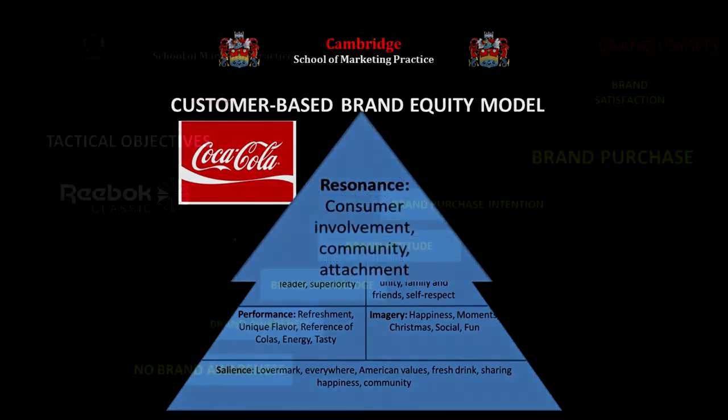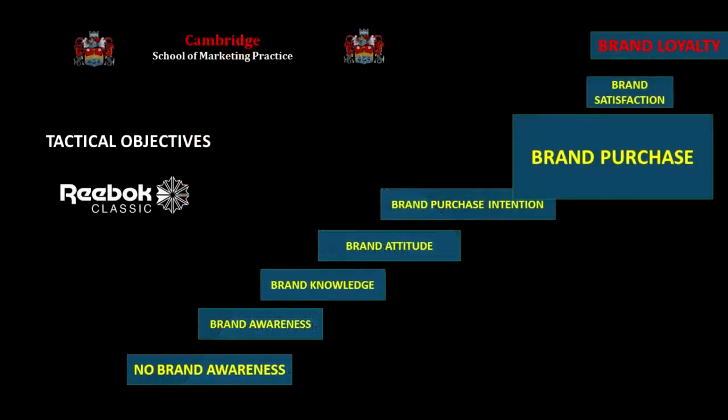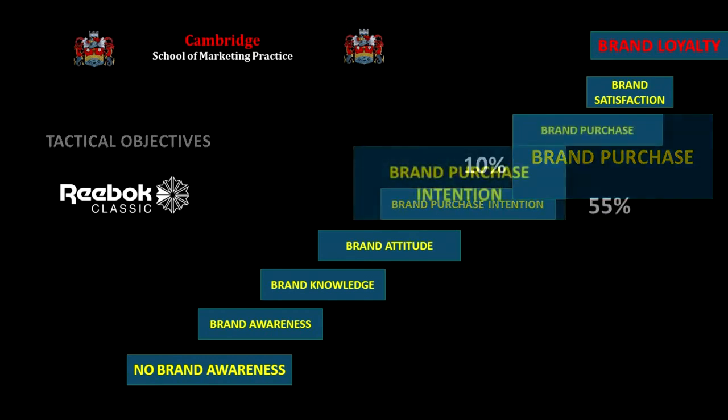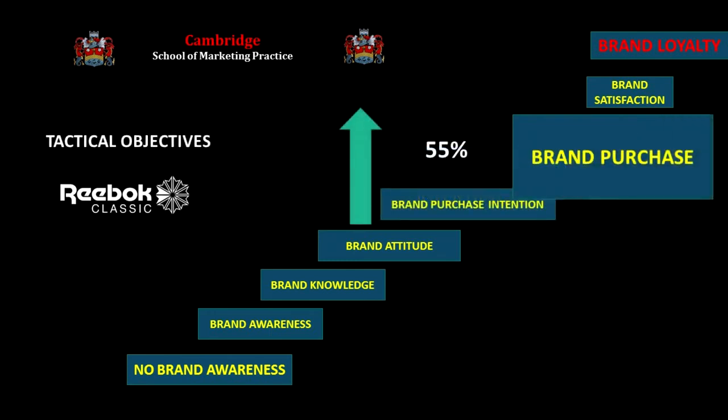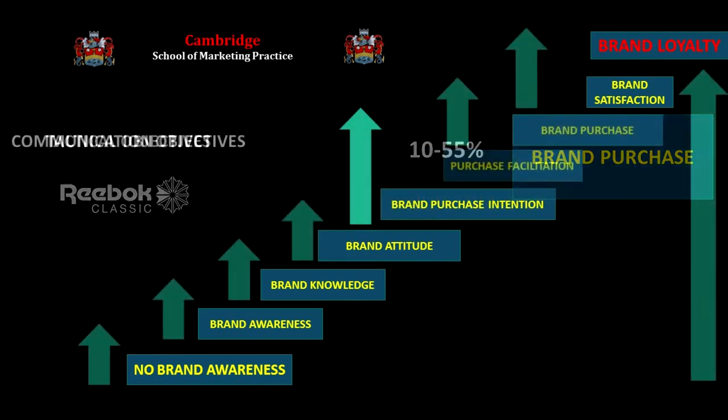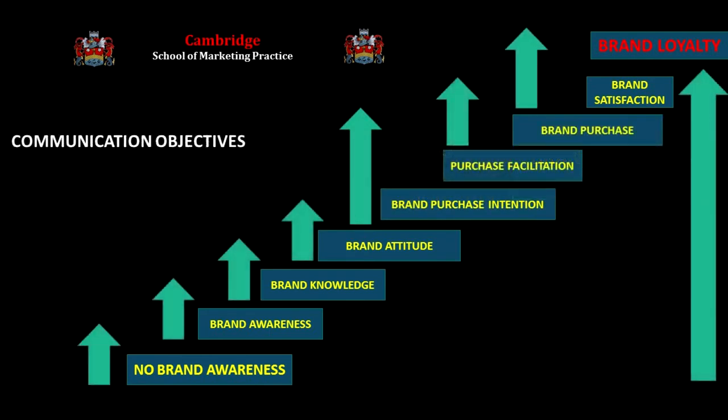But suppose we have a short-term objective. Reebok Classics, for example, wants to up its brand purchase figure. Only 10% buy, when intention is a massive 55%. Let's turn that around and get those who intend to purchase to do so. Let's get purchase up from 10% to 55%. Now, what effect has that on our copy strategy? Where does price and place fit in the copy strategy?